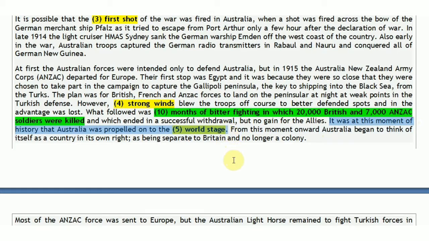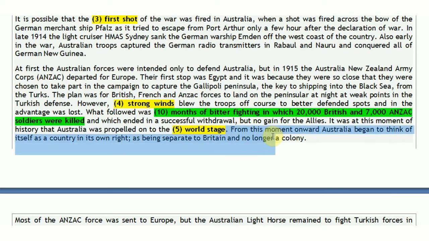Propel means to force or drive something. It can also be said as a motive. Australia moved on to the world stage. From this moment onward, Australia began to think of itself as a country in its own right.